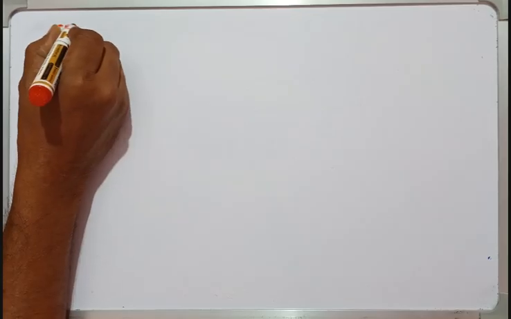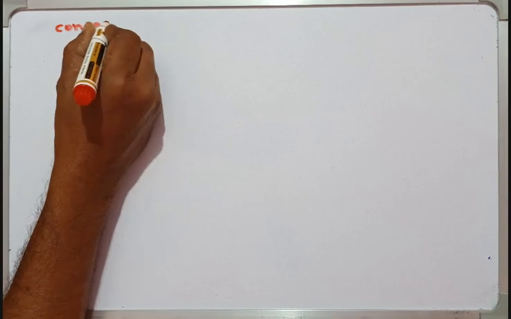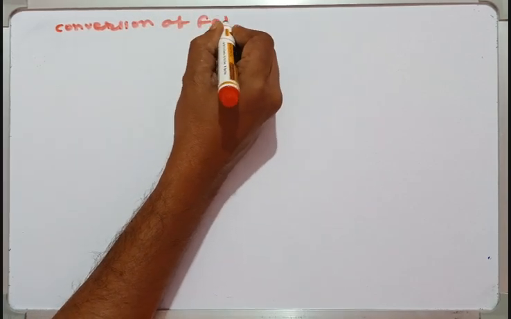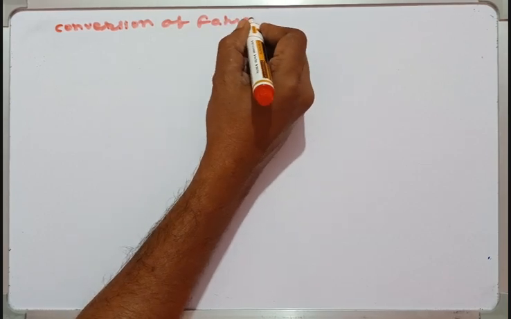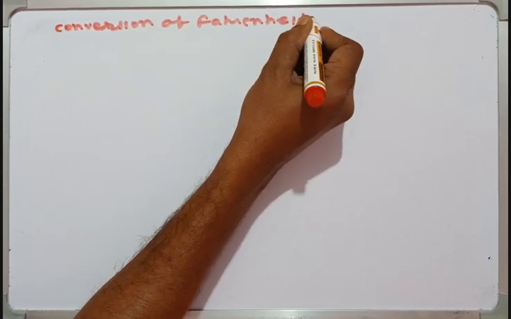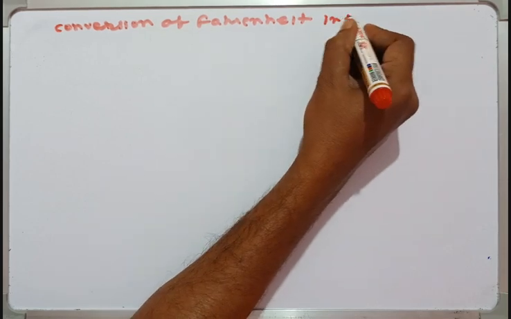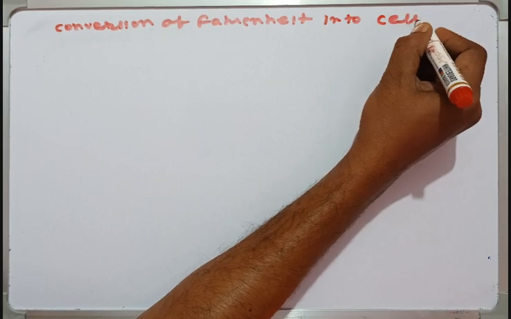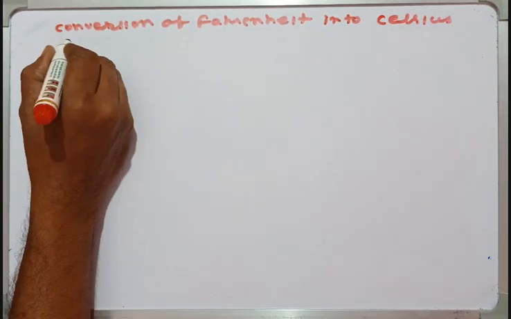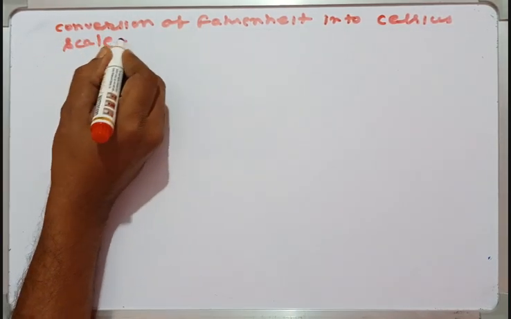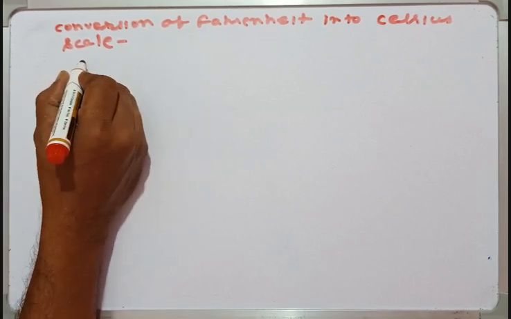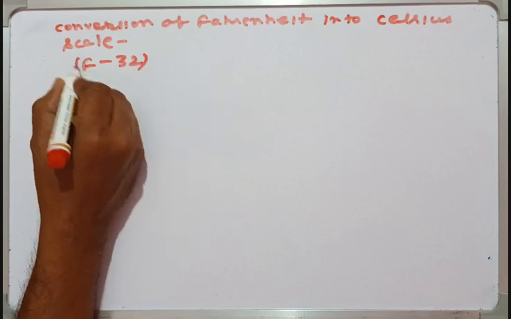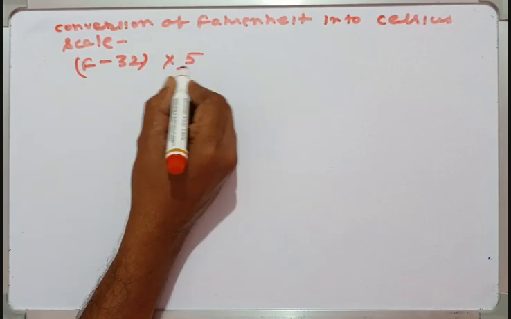Okay, conversion of Fahrenheit into Celsius scale. So the formula is F minus 32 multiplied by 5 by 9.